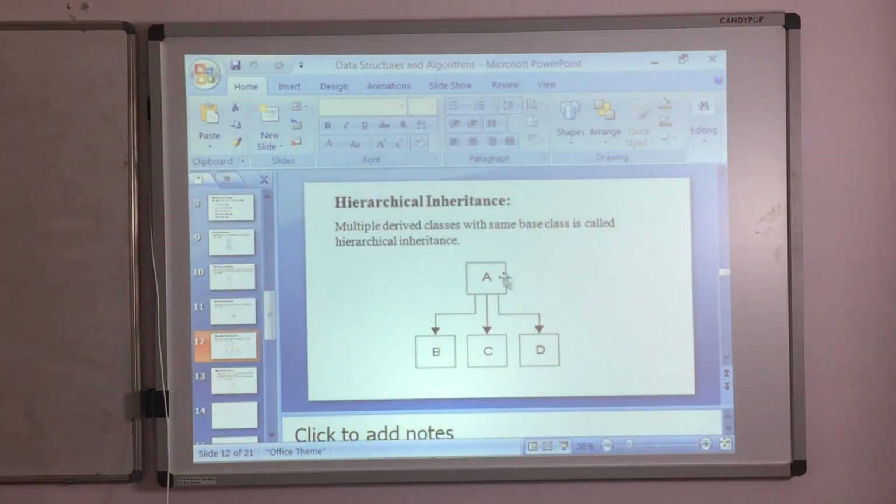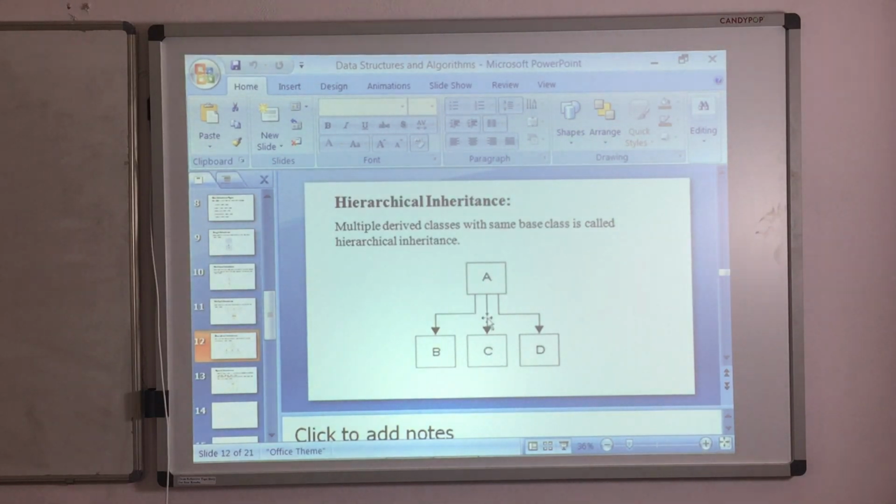Derive this with two data members, one is public and one is protected. And try to inherit B from A and have only one public data member inside B. Same thing you do for C. Inherit A into C and try to have only one public data member inside C. In order to access the protected data member from A, you need to have functions in B, C, D. So in that way you can implement this hierarchical inheritance.